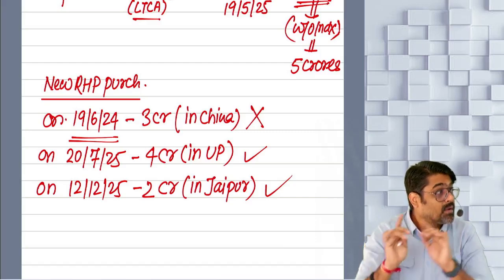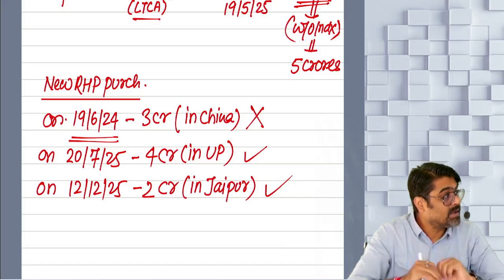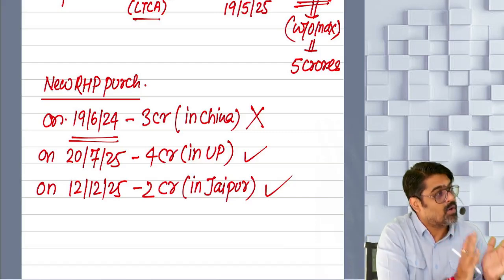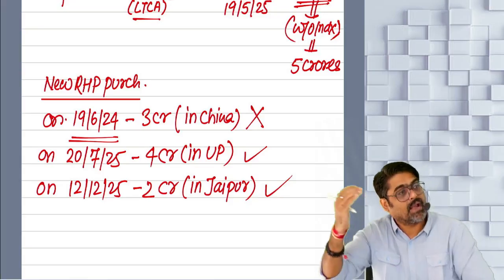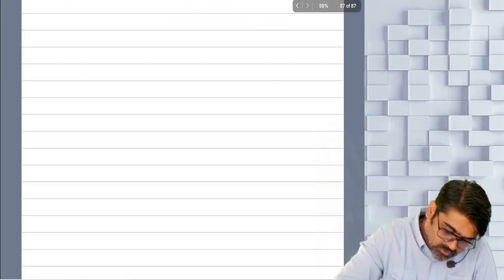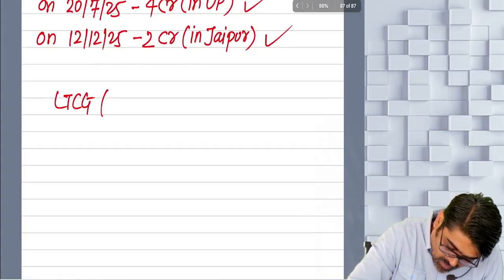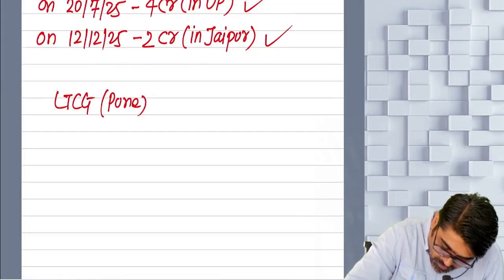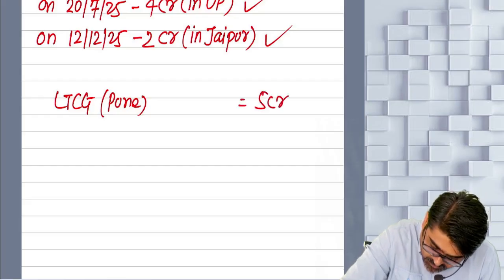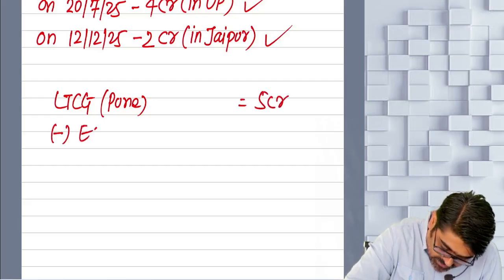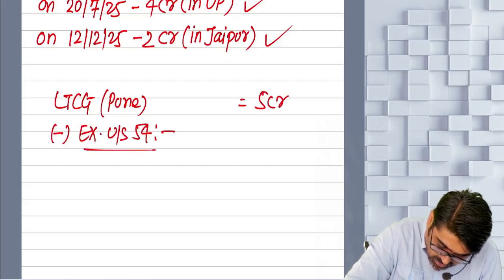Entire cost of that UP property is met out of my capital gain. Accordingly, 4 crores will be exempt and 1 crore will be taxable. So how will you calculate here? See, long-term capital gain of which property? Pune property, that is 5 crore less exemption under section 54. How much will be that?